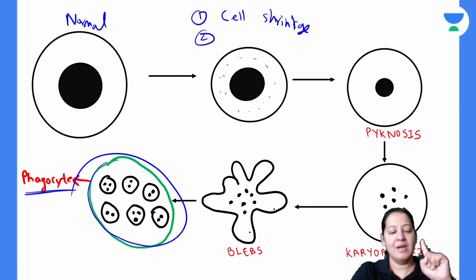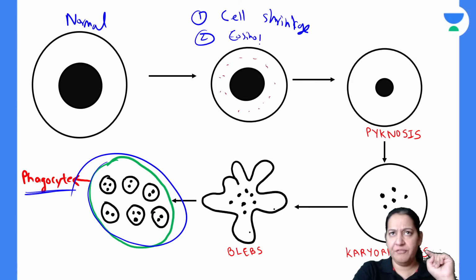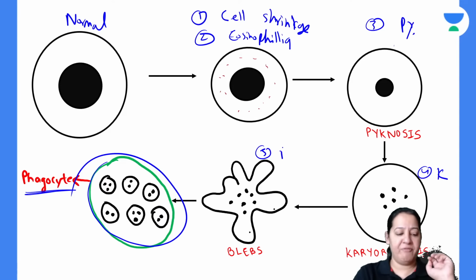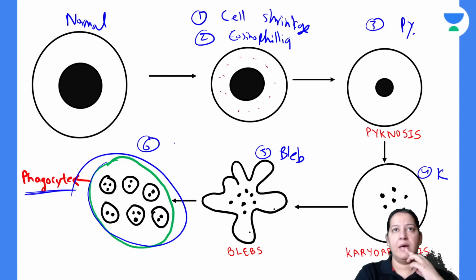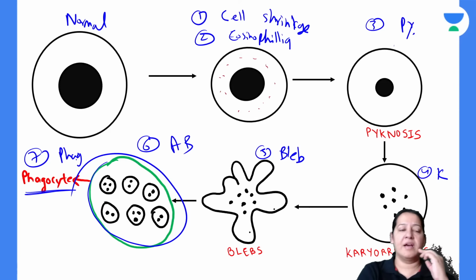What is the second feature? The second feature, due to compactness, is eosinophilia. Eosinophilia is the more pink colored cytoplasm. The third is the nuclear change, that is pyknosis. You can see here. The fourth is karyorrhexis, right? The fifth is the bleb formation. You can see here. The sixth one is the apoptotic bodies formation. And the last one is the phagocytosis. A phagocyte is coming and engulfing all.